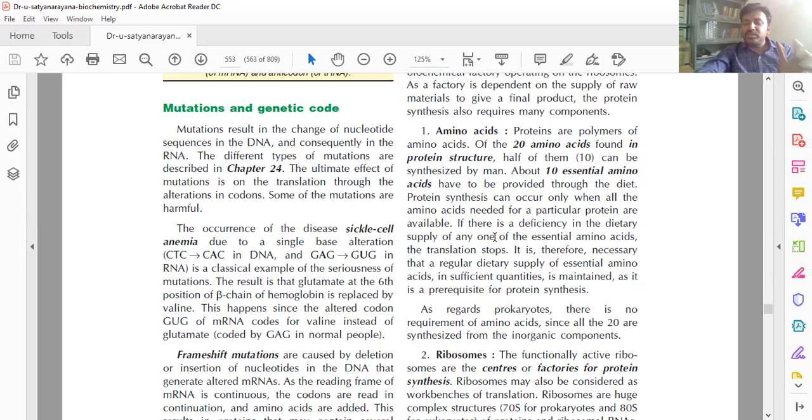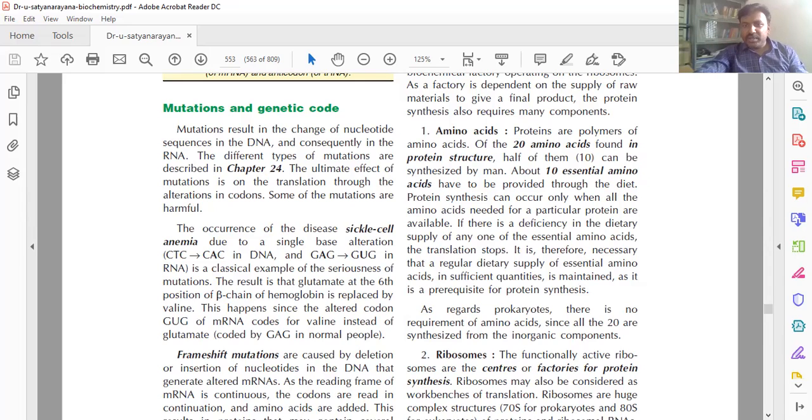But in eukaryotes, meaning human beings, we compulsorily have to take the 10 essential amino acids from the diet. And next, if you need protein, first amino acids are required. Okay, fine.